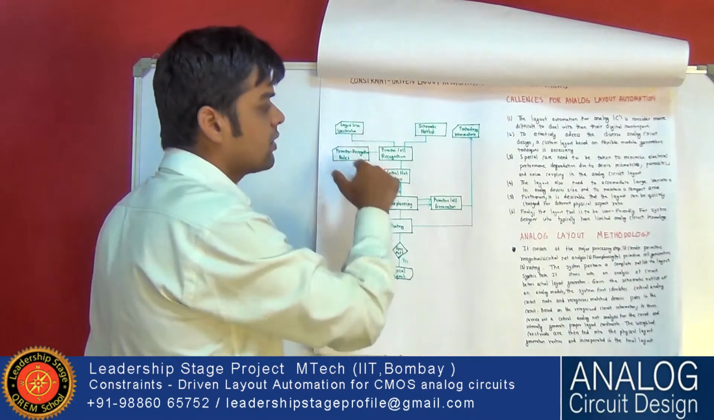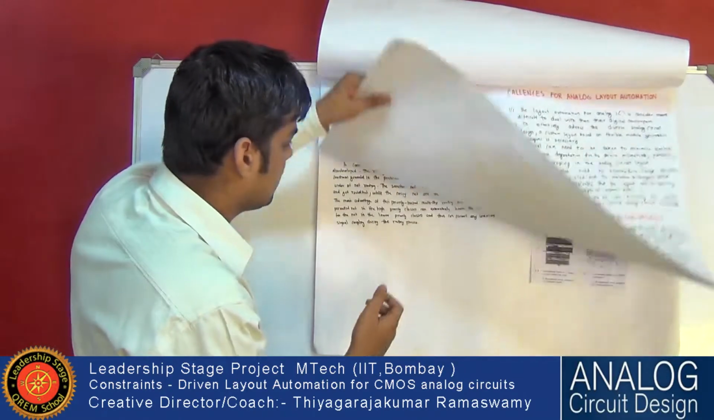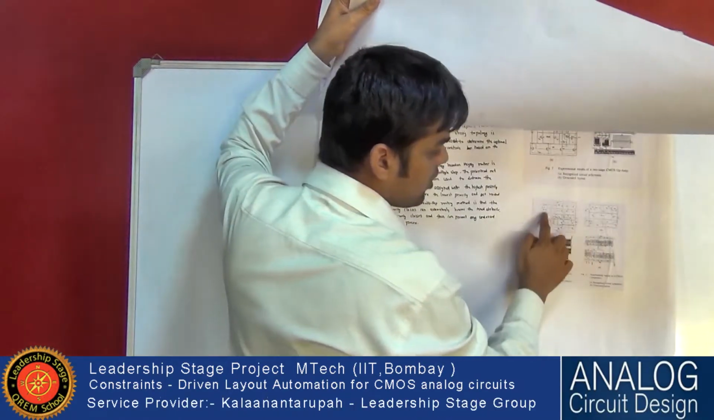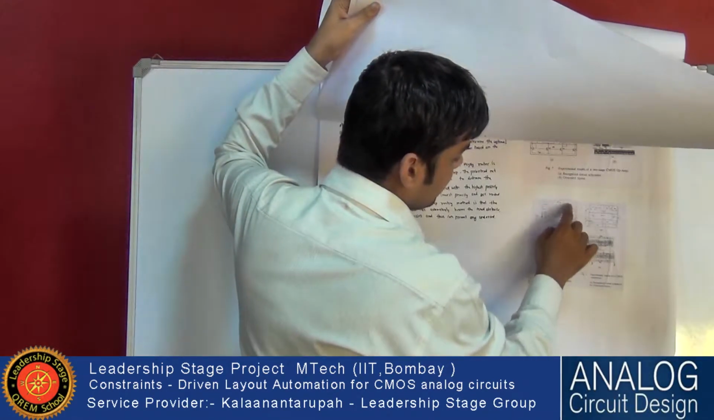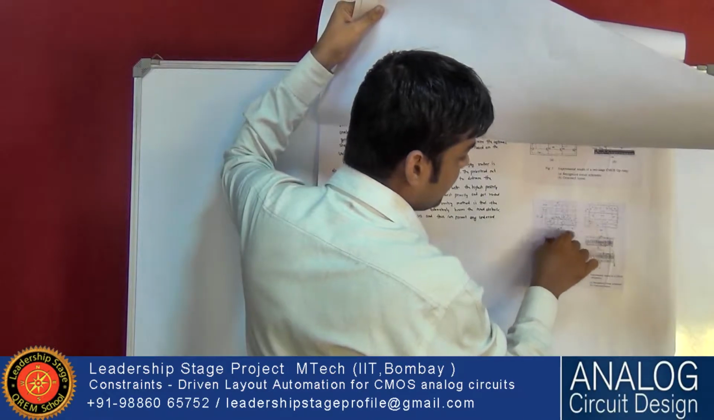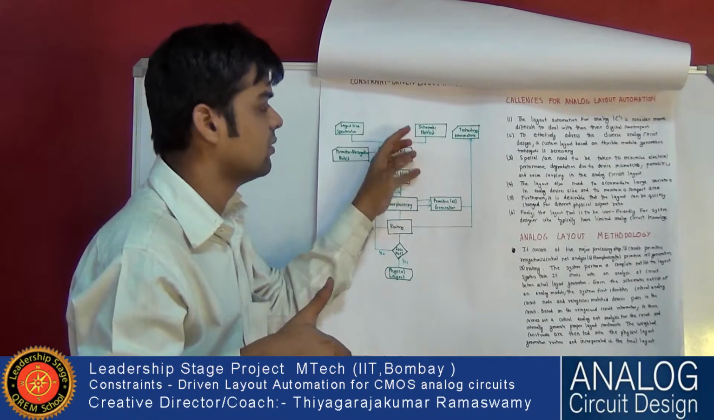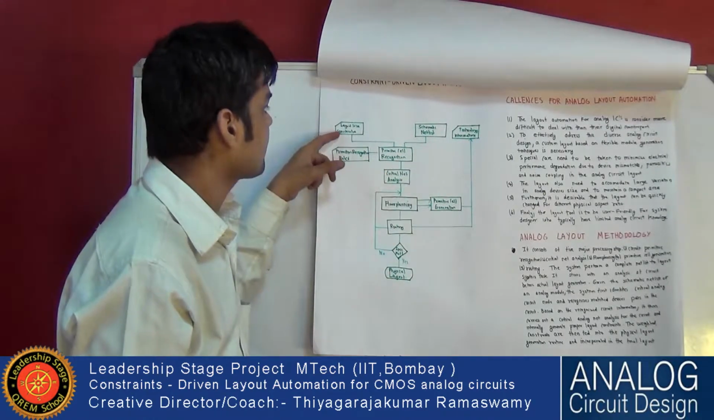Suppose this is the circuit of an op amp, shown in the form of a circuit. This is known as a schematic. How this transistor is connected to that transistor, everything can be written in the form of code. This code is known as a netlist. The netlist derived from the schematic is the schematic netlist.